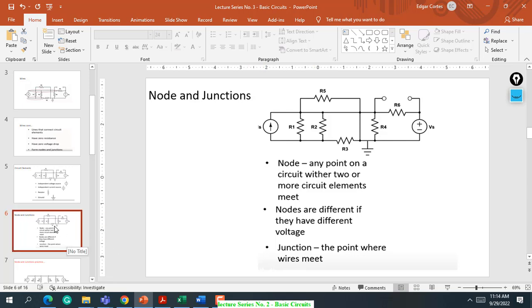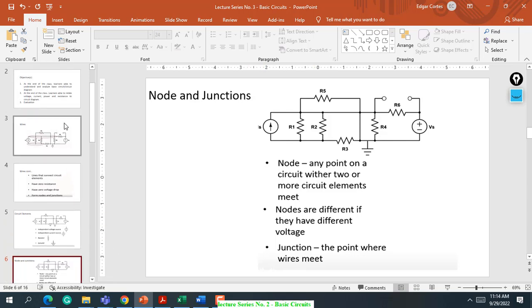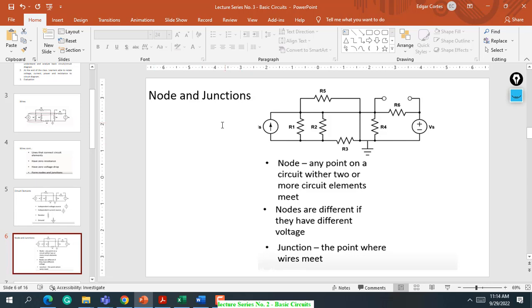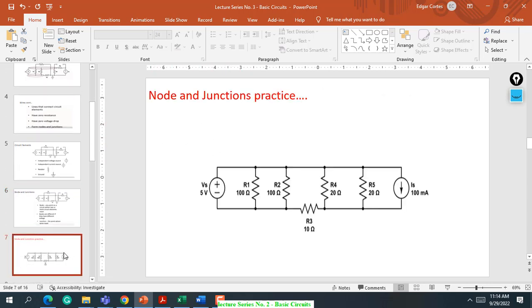Remember, in basic circuit analysis, first we have wires, second we have circuit elements, and third we have nodes and junctions. In this exercise, for example, I have a circuit here.